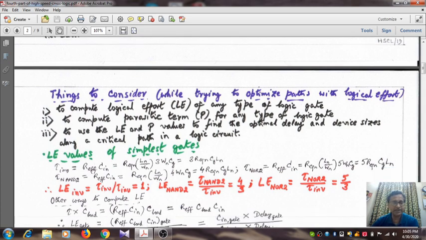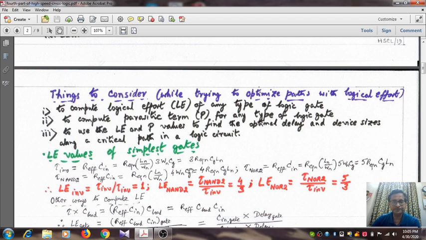Tau of inverter is the product of the effective resistance and the input capacitance. So we are considering the TPHL. We need to consider the effective resistance due to the NMOS transistor, that is Reqn multiplied by Ln by Wn, multiplied by the input capacitance of the inverter, which is nothing but 3Wn Cg.